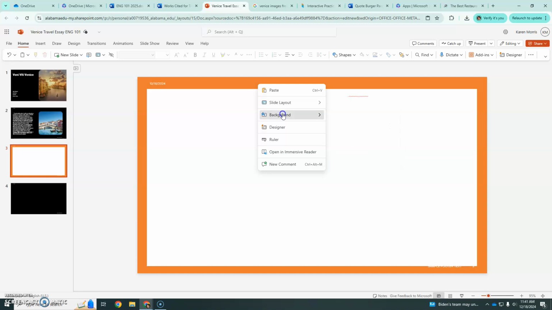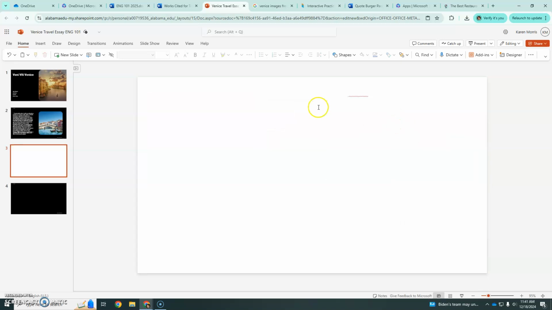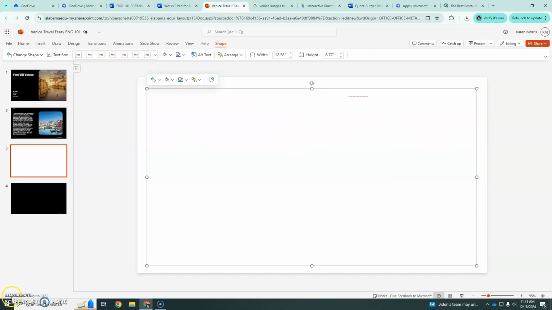Let's see, background, solid fill, and it looks like I should be able to choose white. So yeah, now the whole thing's white. Now I can type and you can see the colors of my font. Font color changes, you go to Home, and right here is the font color.